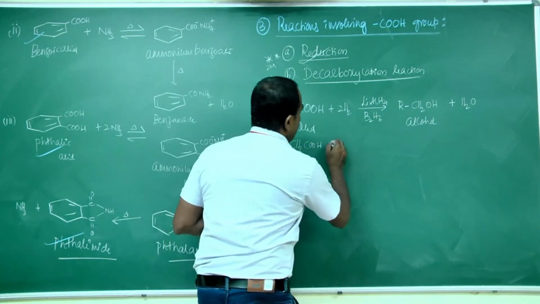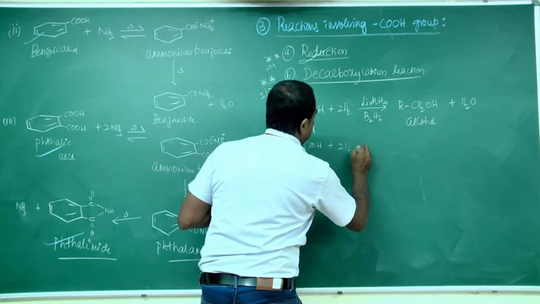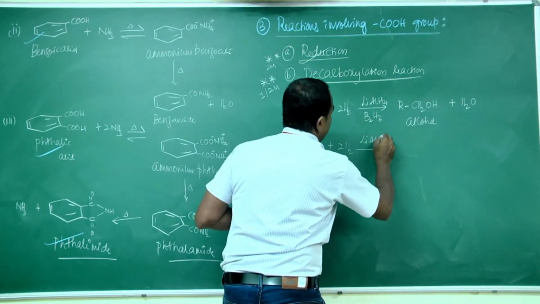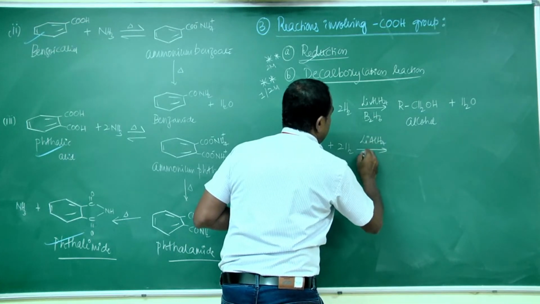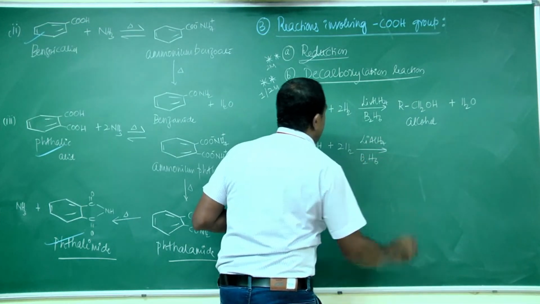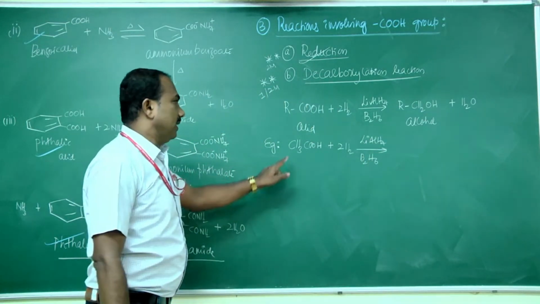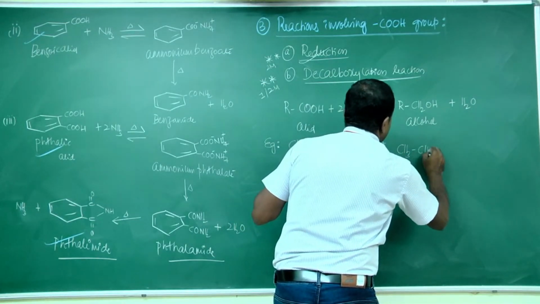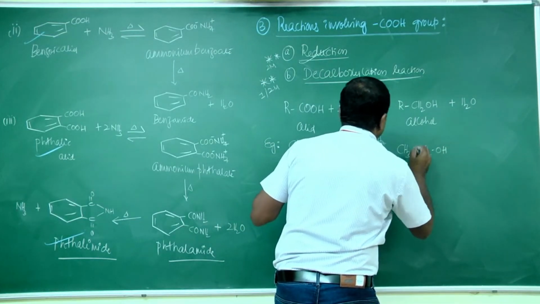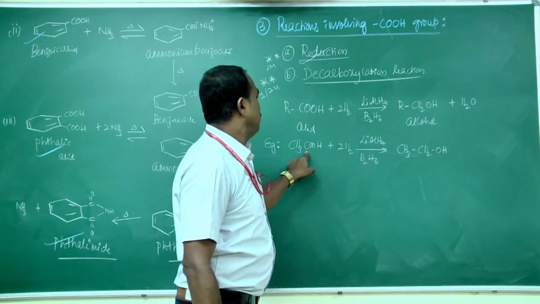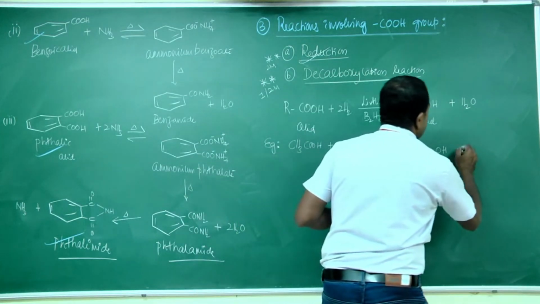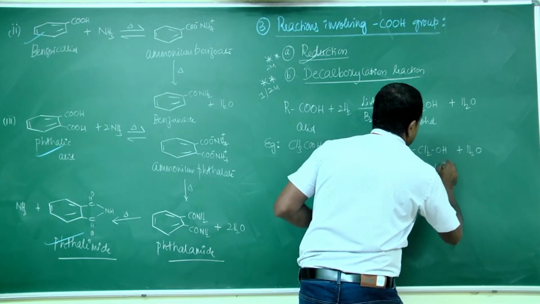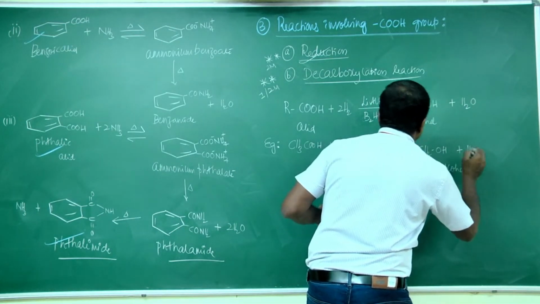Acetic acid on reduction in the presence of lithium aluminum hydride or diborane forms ethyl alcohol, CH3CH2OH, plus H2O. This is ethyl alcohol.